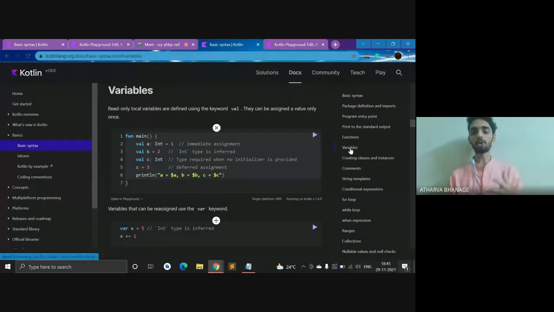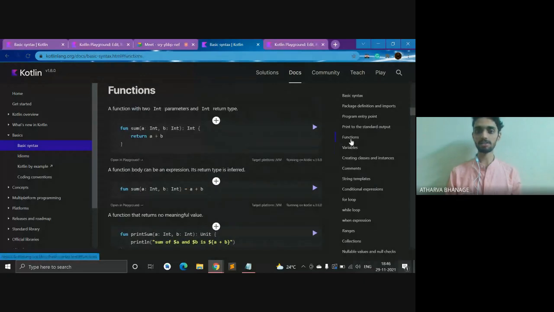So now we have talked about how to print something, and we have talked about how to define a variable or a value, right? So now how to use these things. At the end, what is necessary is to boil every single thing down to a function. What is a function? You guys must be knowing, you guys have cleared JEE. So a function is y equal to f of x. Okay, so this is a function. So if y is the function, f of x is something that we are giving to the function.